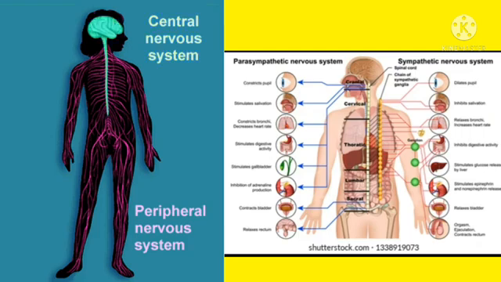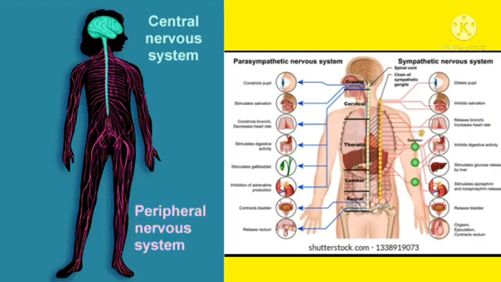The first one, central nervous system includes brain and spinal cord. Peripheral nervous system includes cranial nerves and spinal nerves. Third one, autonomic nervous system includes sympathetic and parasympathetic system.